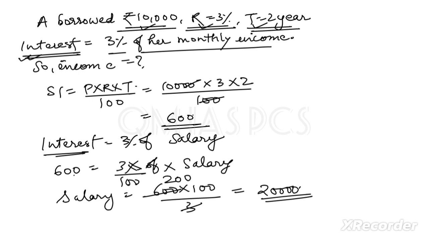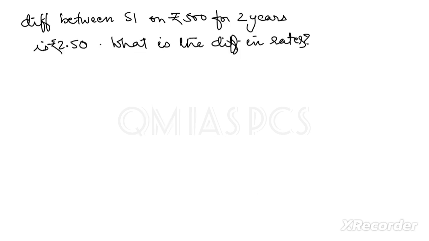Okay, now the next question. This question is from UPSC 2010. The question was given like the difference between two SIs. The difference between two simple interests is given for 500 rupees for 2 years, that is rupees 2.50.